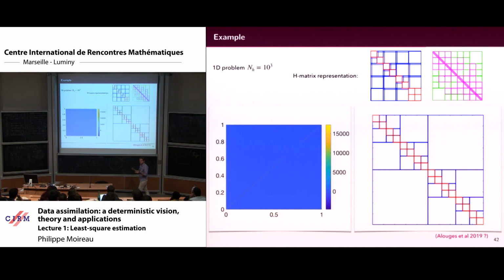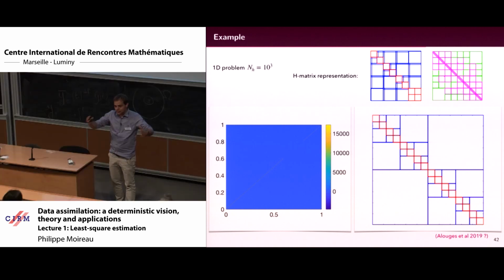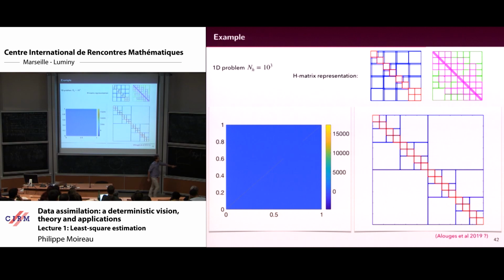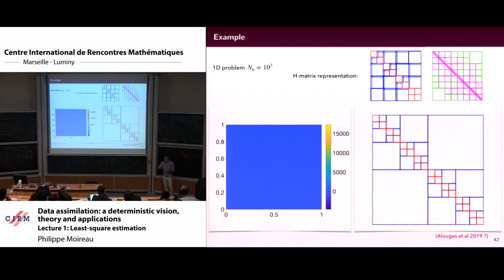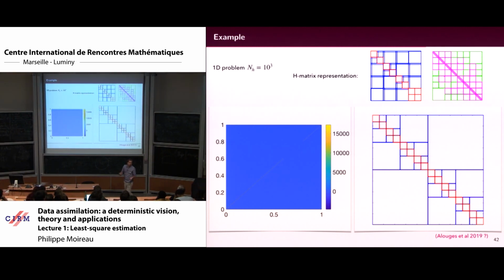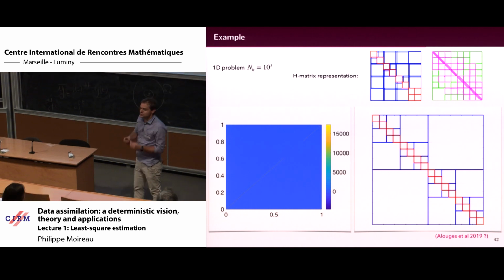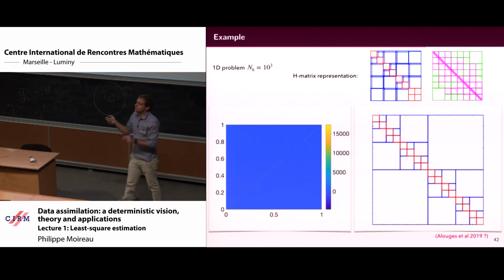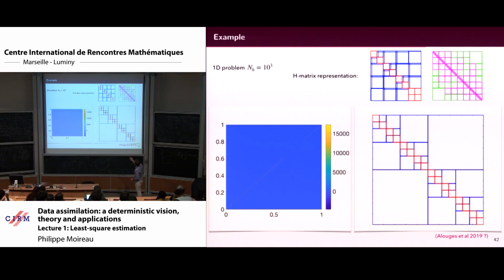The idea is, when you have a structure behind the matrix, like a kernel, and you know that the kernel, for points that are quite far, has some decreasing property, then maybe it's not a good idea to store all the elements. Maybe I can replace all the elements by a big matrix here.